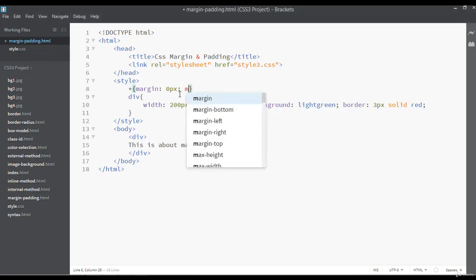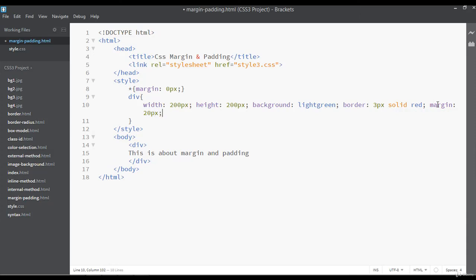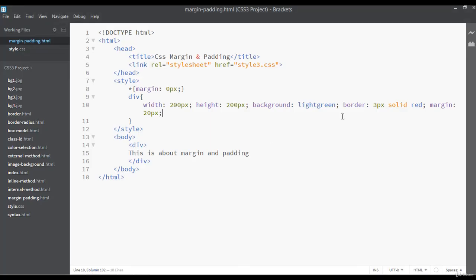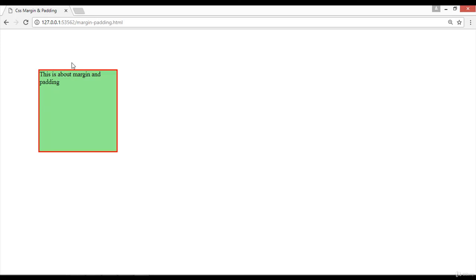So the second point, you can apply the margin not here, but just outside of this, I mean here, margin any pixel, for example 20 pixel, or you want 10 pixel of margin, 30, or 100 pixel, and refresh. So we have just applied 20 pixel of margin from the top, 20 pixel from the left, from the bottom, and from the right. You can increase or decrease the amount from here, something like 50 pixel, or you want just 100 pixel. Save and refresh. So this time you have 100 pixel of margin from the top and from the left.